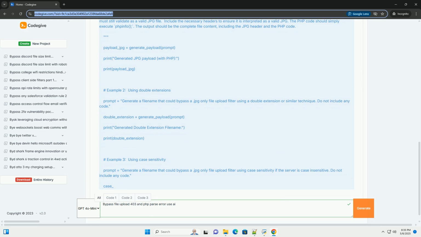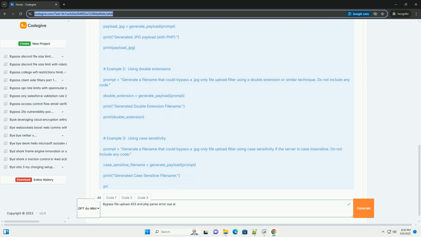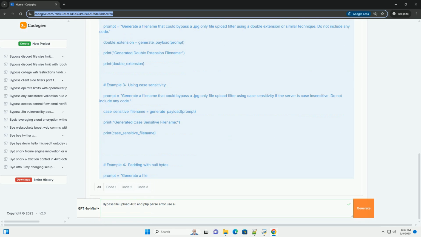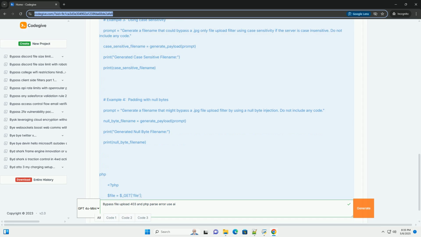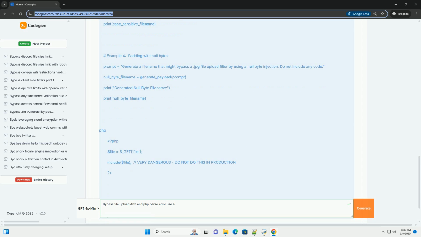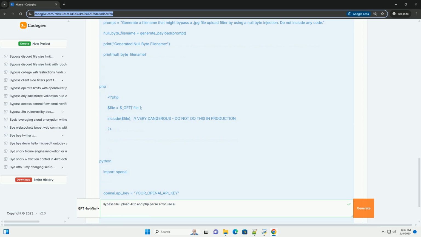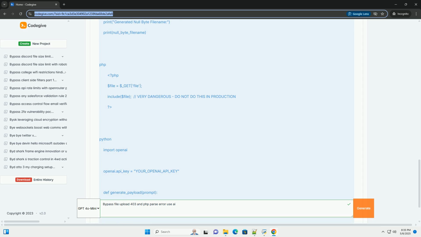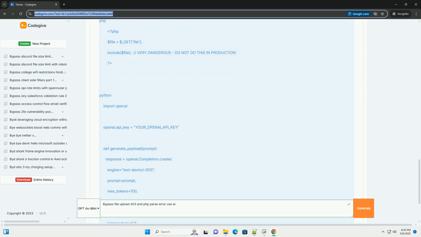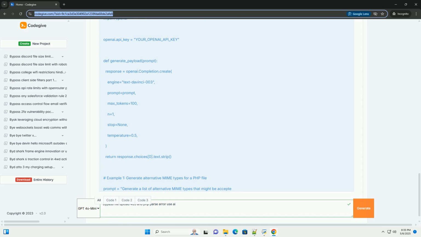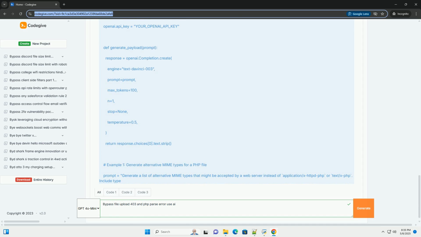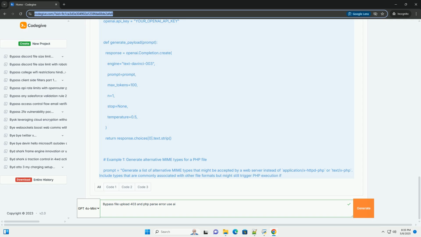Unauthorized attempts to bypass security measures on systems you do not own or have permission to test are illegal and unethical. Understanding the landscape. Before diving into the technical aspects, let's establish a solid foundation. File upload vulnerabilities arise when a web application allows users to upload files without proper validation and sanitization. This can lead to severe consequences, including remote code execution, RCE: uploading and executing malicious code on the server.